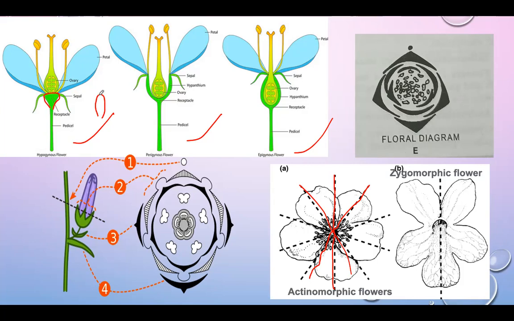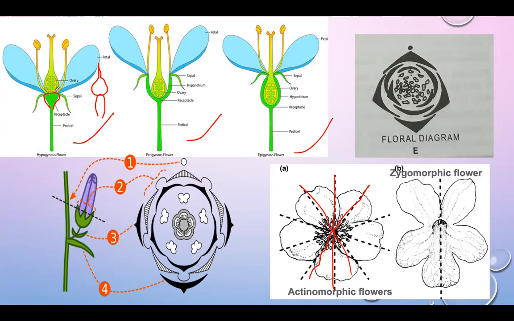The remaining floral parts like calyx, corolla, and androecium are arranged at the base of the gynoecium. So at the top of the thalamus, the gynoecium is present. Gynoecium means nothing but ovary, style, and stigma. These stamens, these are the petals, the corolla, and these are the sepals, the calyx.